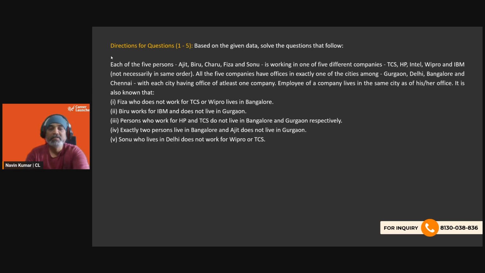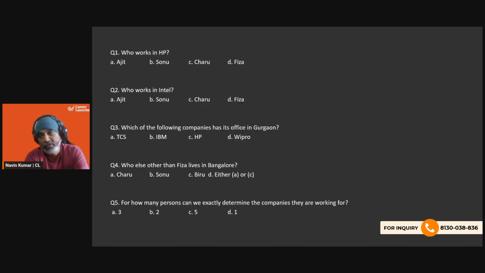As previously mentioned, whenever you have statements that have more negations, in such cases what we do is use a matrix. We write down all the values, and then we accordingly put ticks and crosses, right? So we will have to draw a matrix basically. But before that, we will look at the questions.